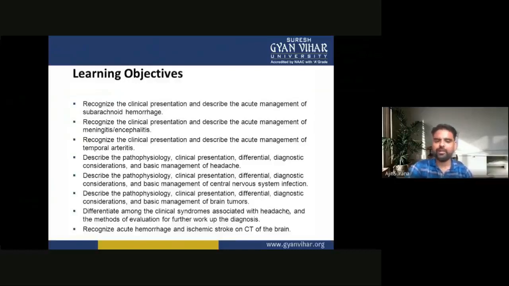Now we differentiate among the clinical symptoms associated with headache and the method of evaluation for further diagnostic work-up. Now we recognize acute hemorrhage and ischemic stroke on the CT of the brain.